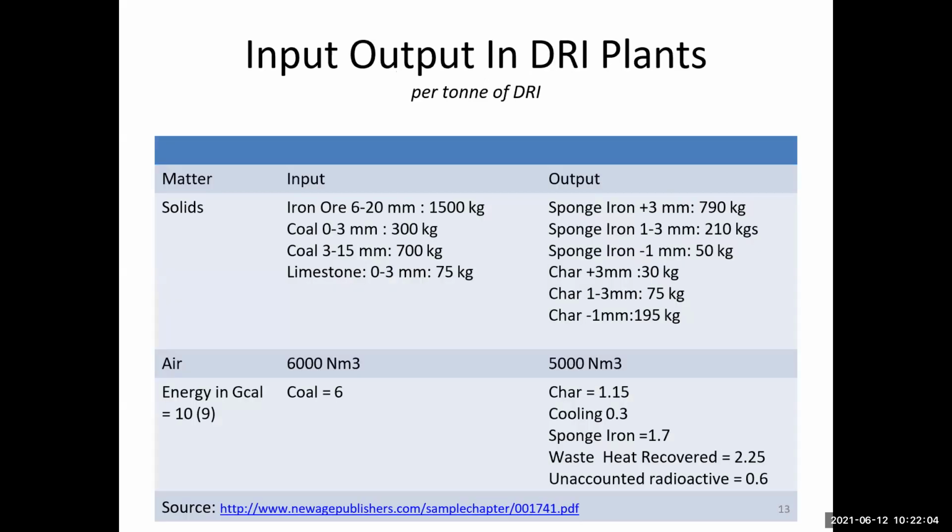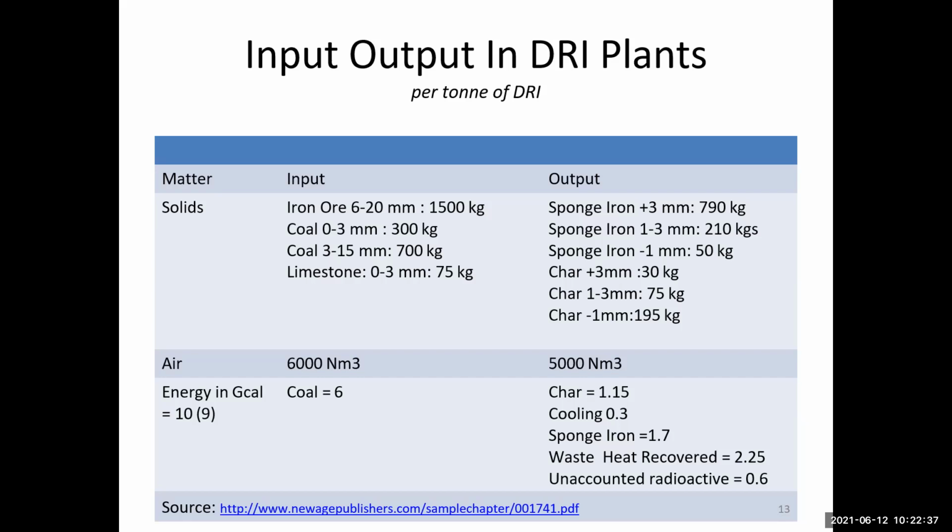Okay, input and output in the DRI plant. This is the data, how much input and how much output. These are the materials, solid and air. In the solid input, 6 to 20 mm size iron ore is 1500 kg. Coal 0 to 3 mm is 300 kg. Coal 3 to 15 mm is 700 kg, and limestone is 0 to 3 mm. These are all sizes.